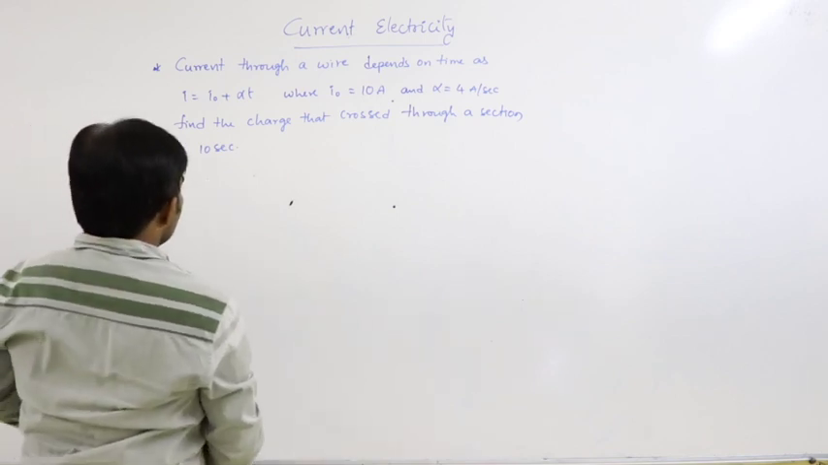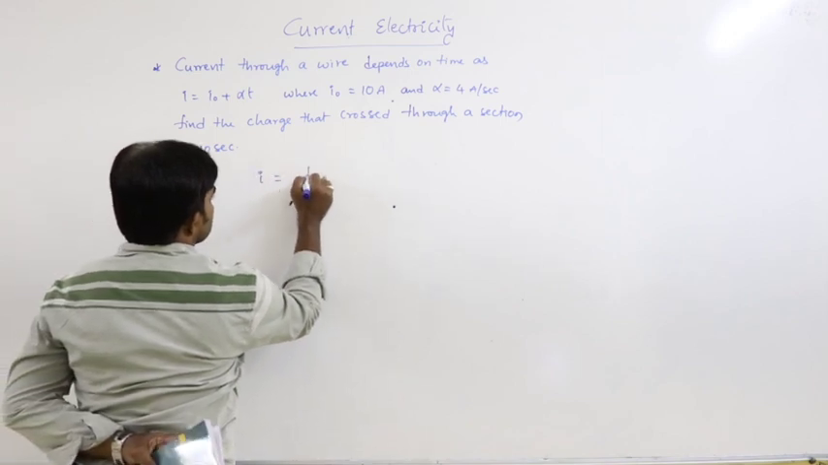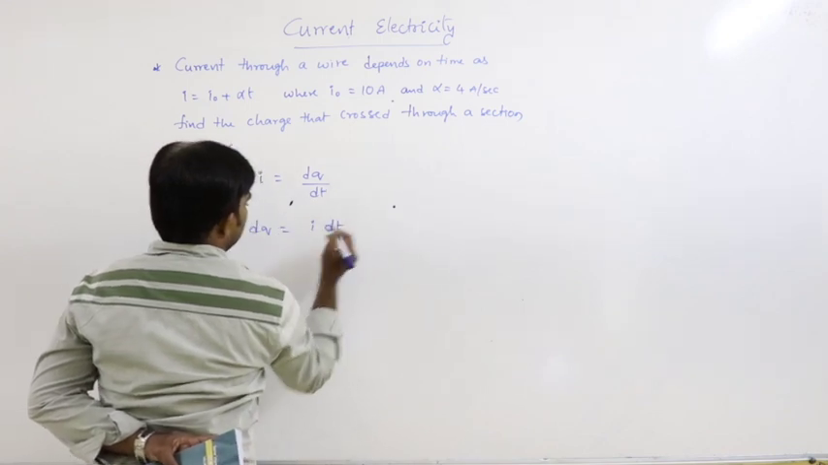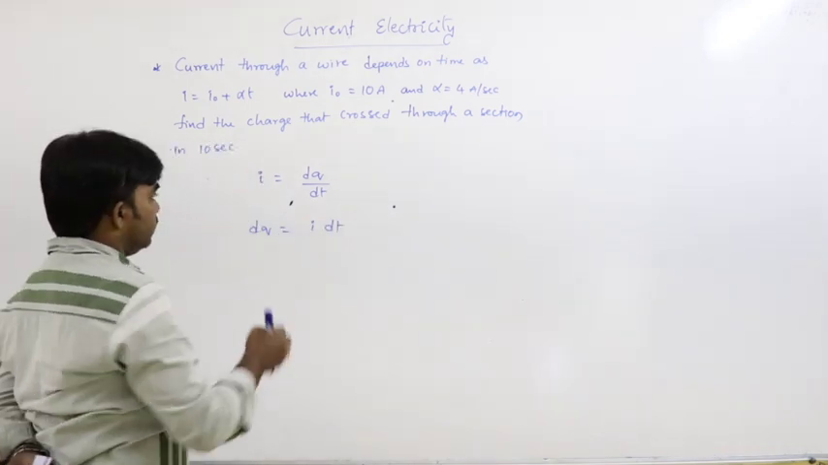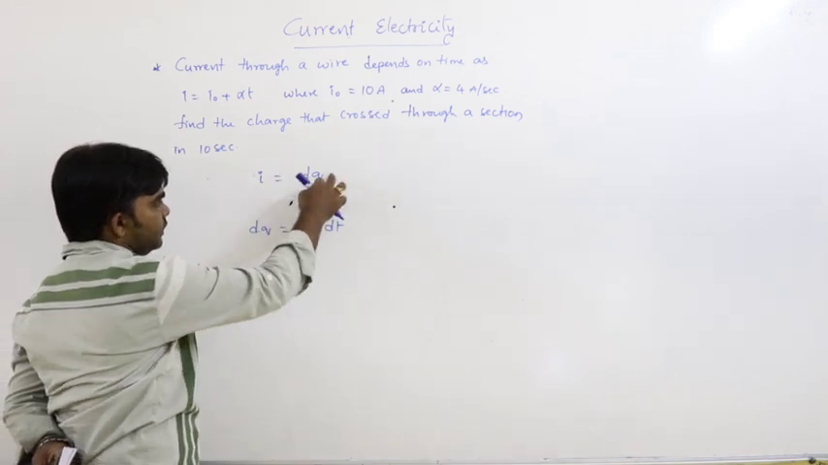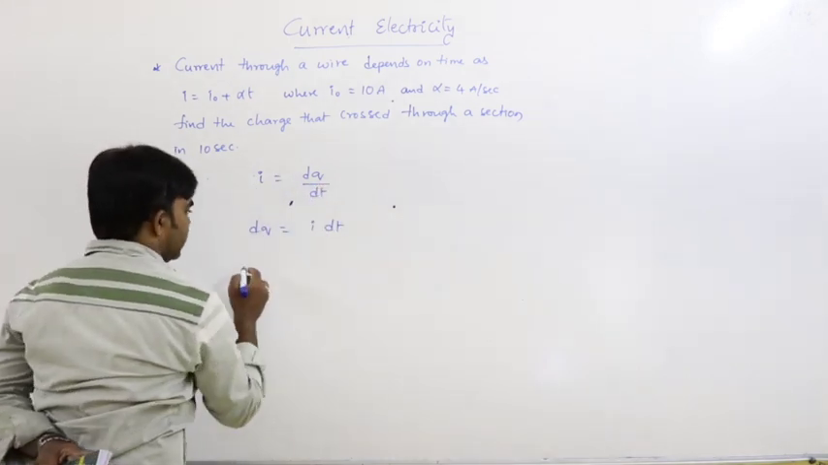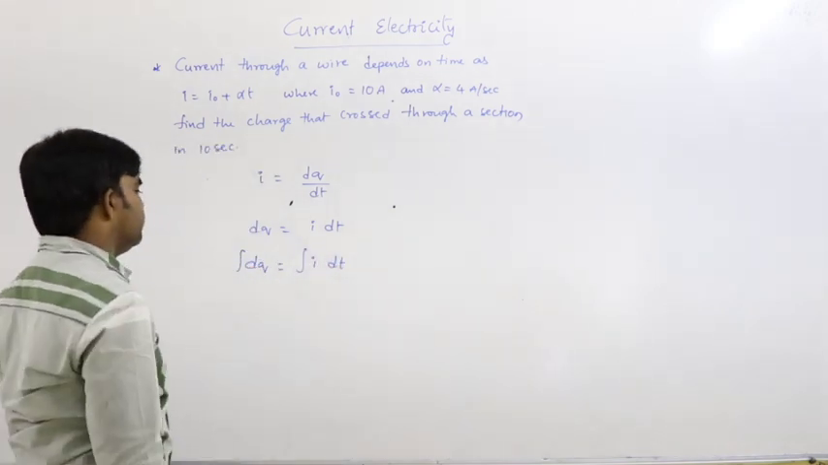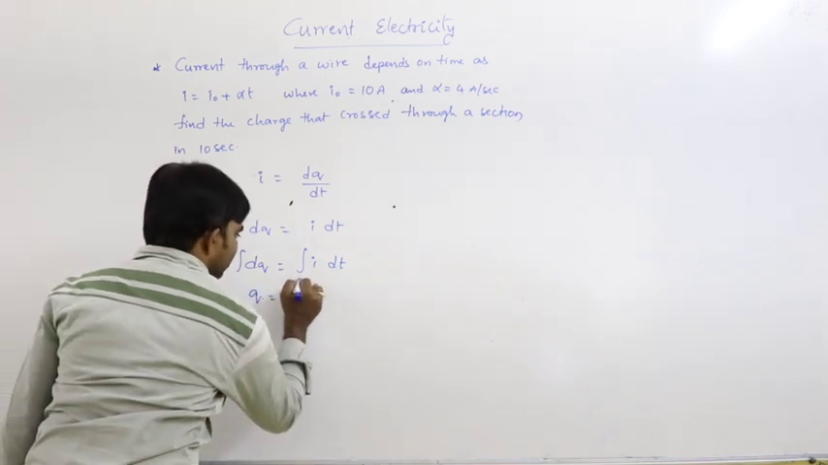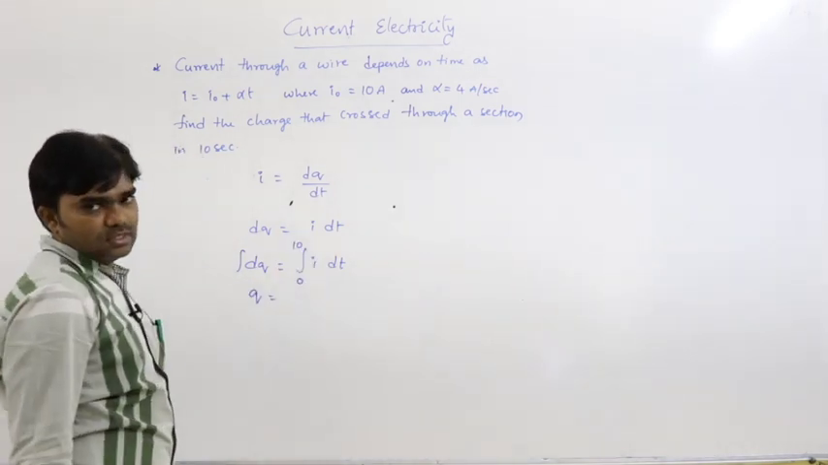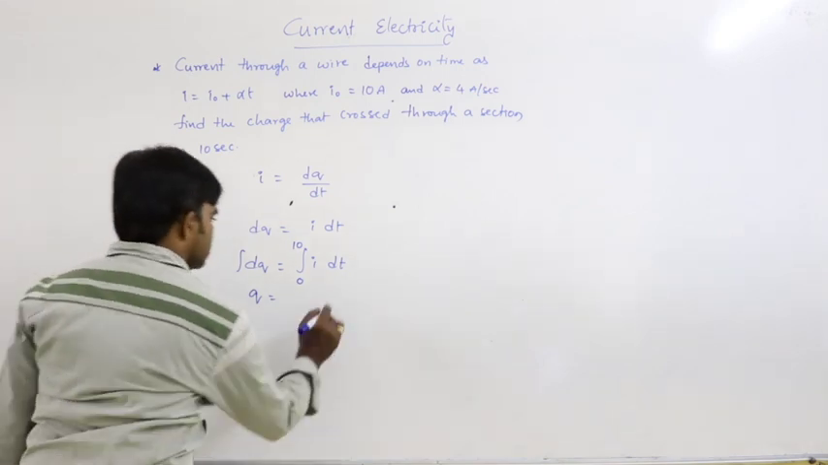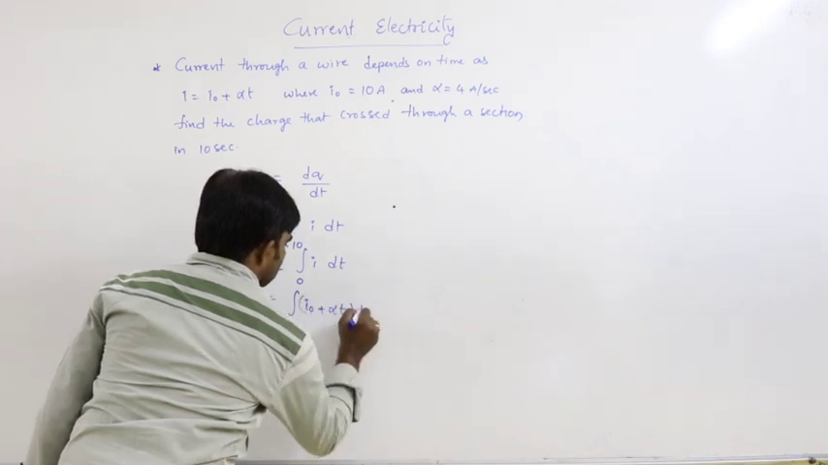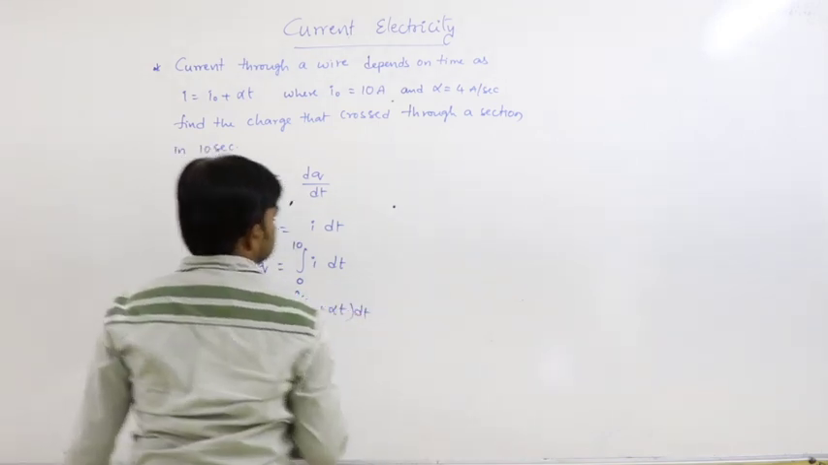So we know I is equal to dq by dt. From this, dq is equal to I dt. According to the definition, instantaneous current I is dq by dt, so dq is equal to I dt. Integral of dq is equal to integral of I dt. That means q is equal to the integral with time changing from 0 to 10 seconds, of I dt, that is, the integral of I naught plus alpha t dt, from 0 to 10.